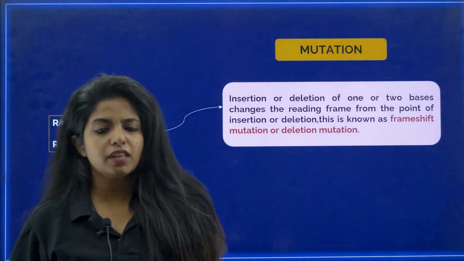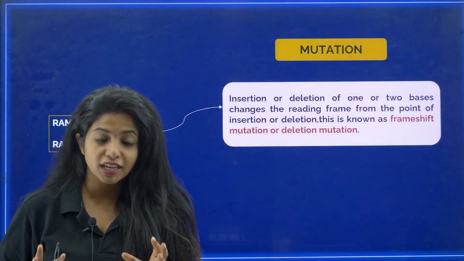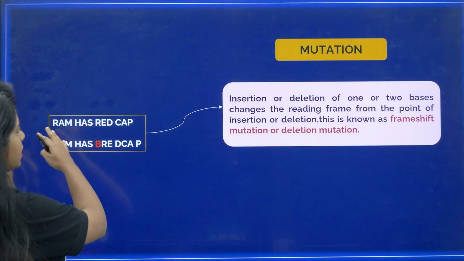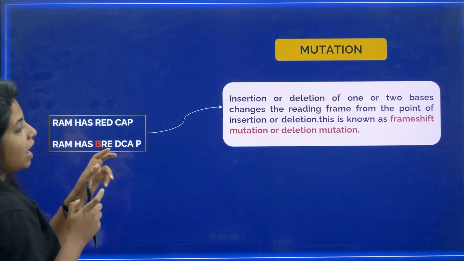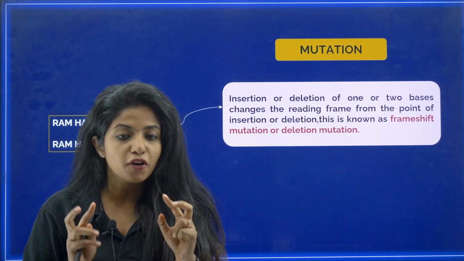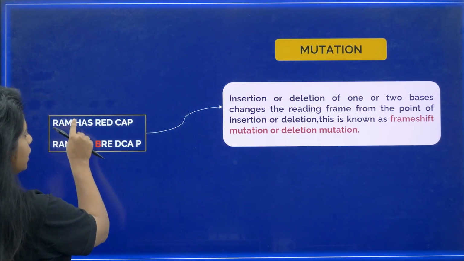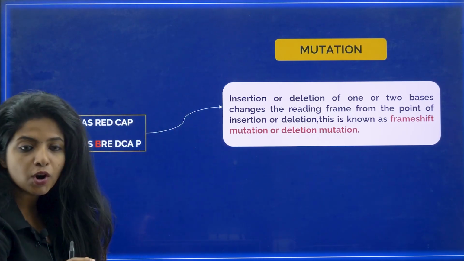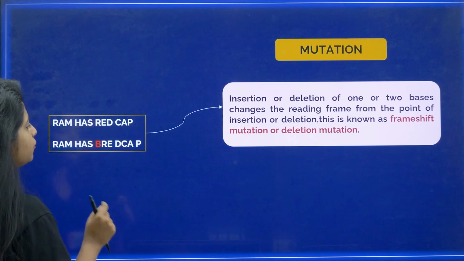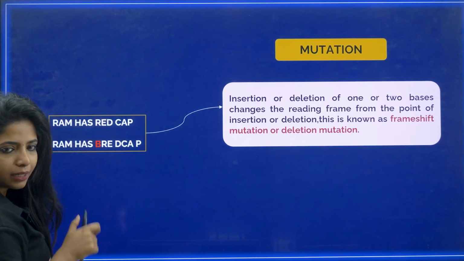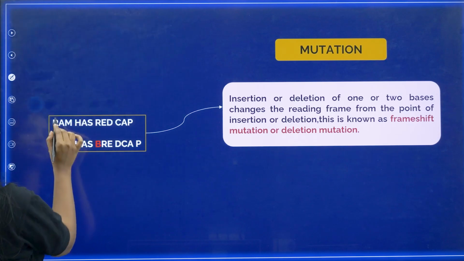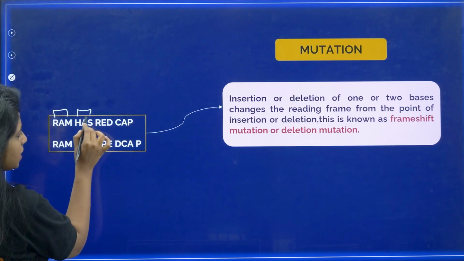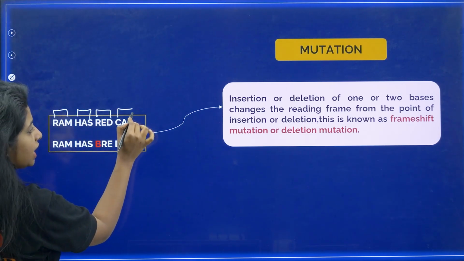Over here, my dear children, there is a small thing given about mutation in your textbook where you might have seen this particular example, Ram has red cap. So basically, I told you that codons come in the form of triplets, right? So we have 3 codes. Now, what if one extra base comes in the middle? What happens? So basically, first the codon was read like this. Ram is one thing, has is another thing, red is one thing, and cap is another thing.